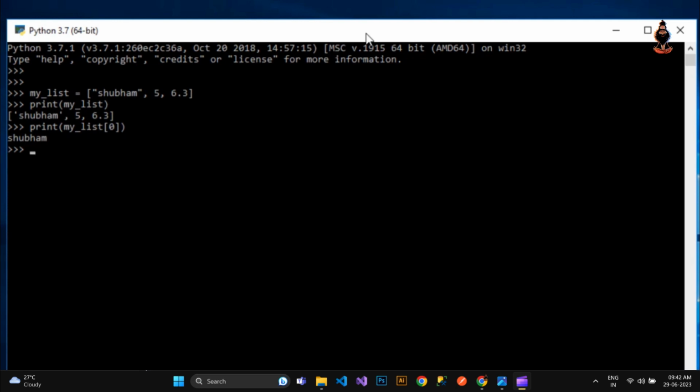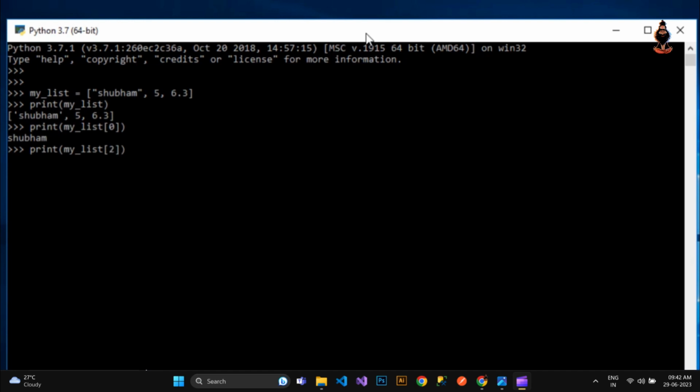If I say give me the first element, that means I will get 5. If I say give me the second element, that means it will give me 6.3. So if I take an example with this again, and if I take my list and open a bracket and put the value of second, what do you think you are going to get?